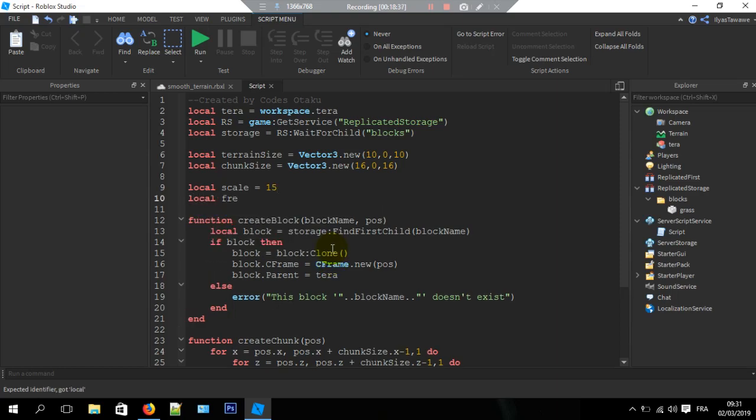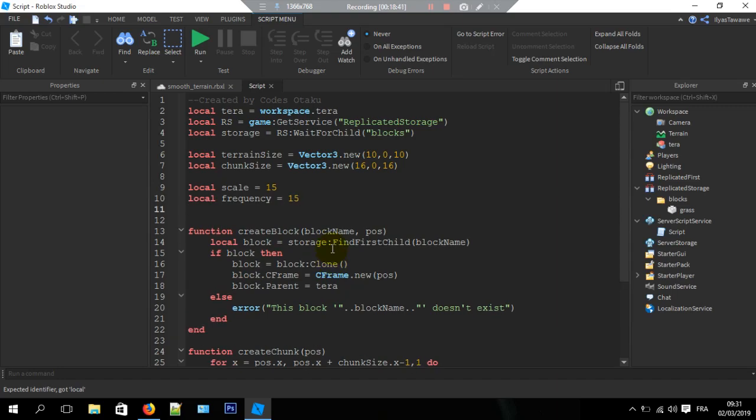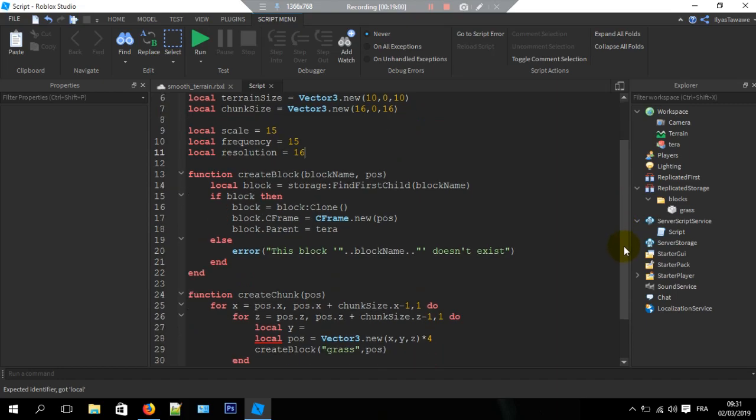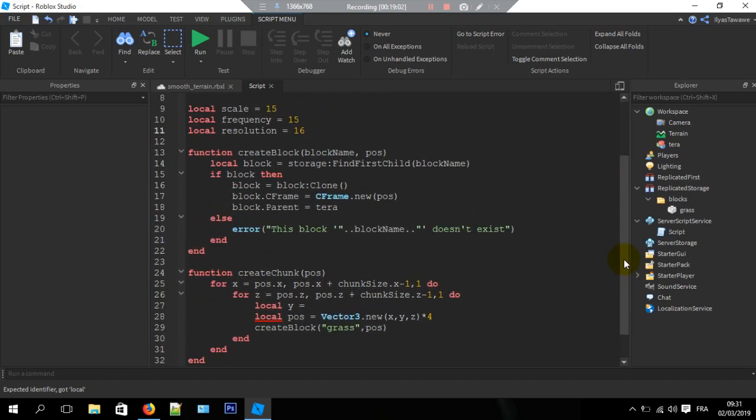Local frequency equal to 15 for now too. Just temporary, we are going to choose the best that we want. And local resolution, I think, equal to 16. Not sure about this, but let's see.